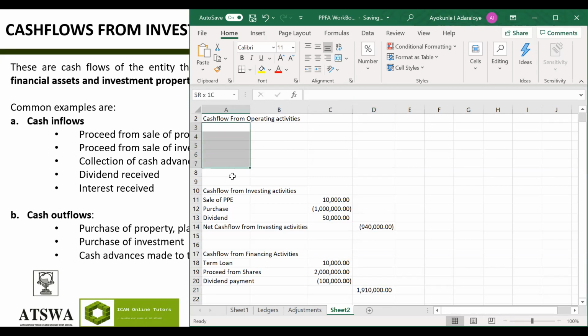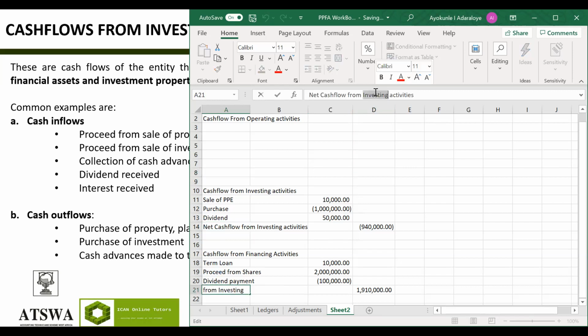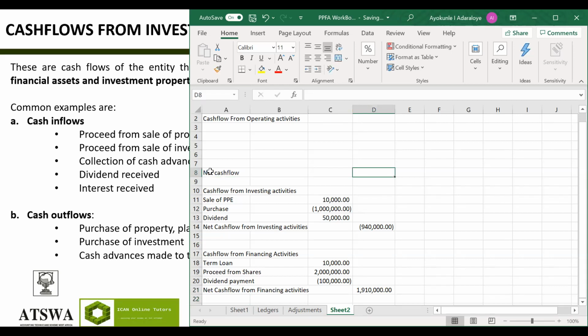Then this one is what we will explain now. But let's just say that we are assuming that all the cash flow, sorry, let me put this one here too. Net cash flow from financing activities. So let's just put a figure here. How we get the figure, we'll explain in our next example. So let's say net cash flow from operation is 1 million.